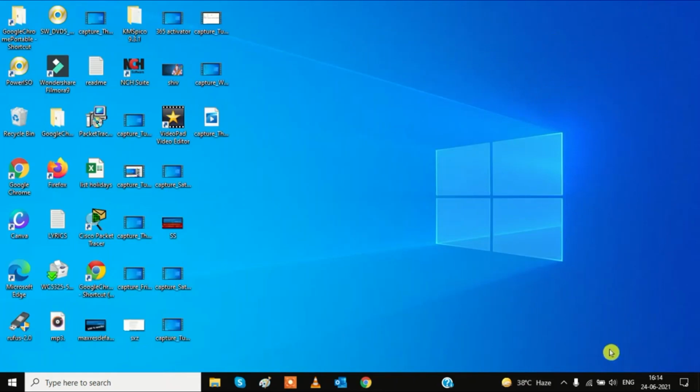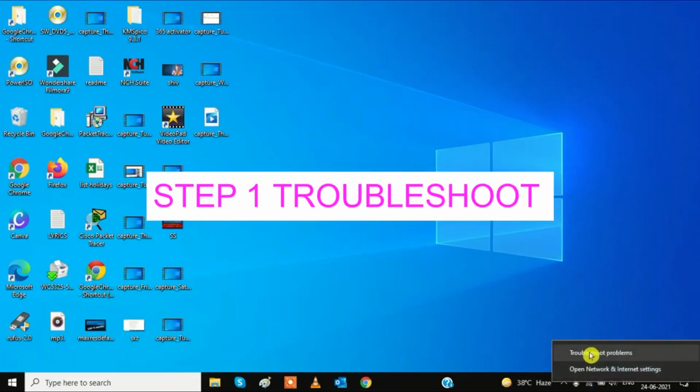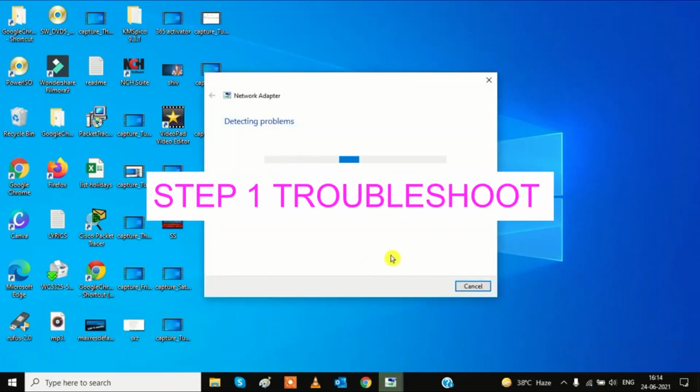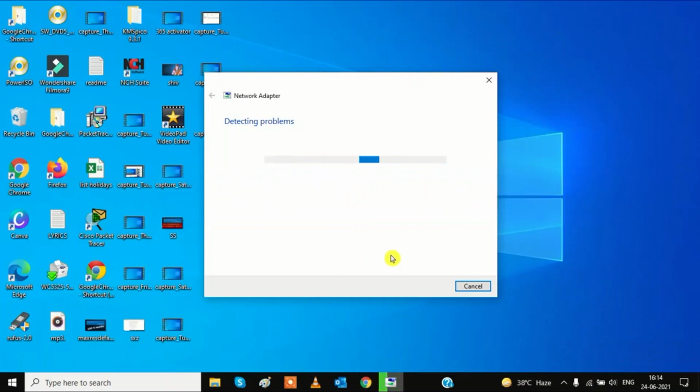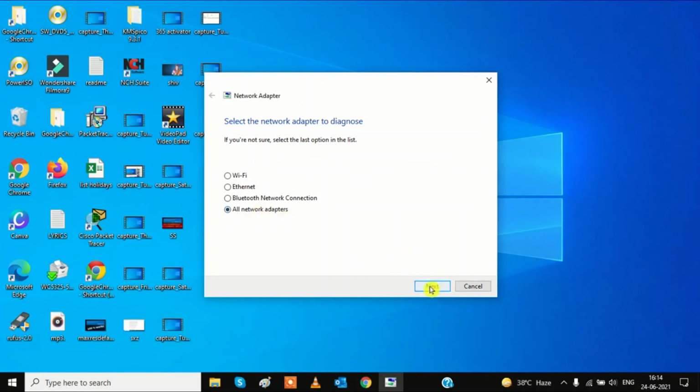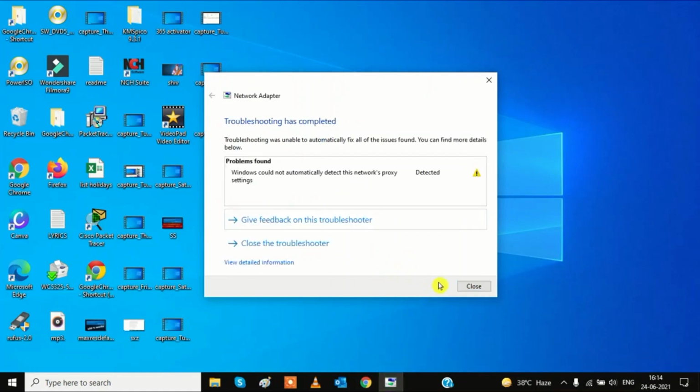First step, we need to go to network and then troubleshoot this. We simply troubleshoot this and check all network adapters, then click on next and wait for the problem it is detecting. If it solves your problem, that's okay, and if not, follow the next step. In my case, Windows could not detect the network's proxy setting, so troubleshooting does not work for me.